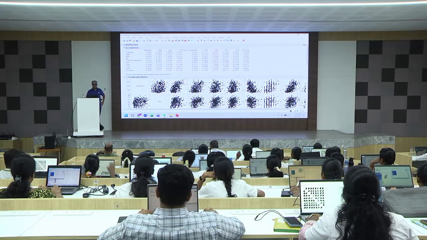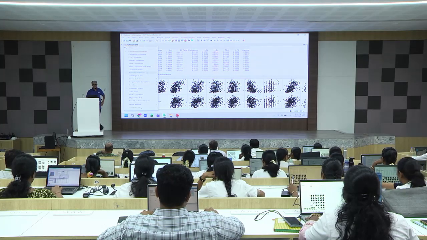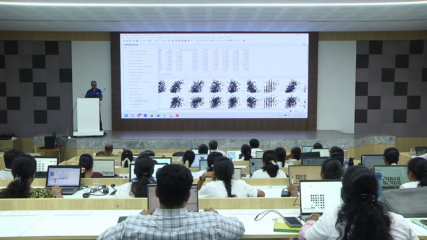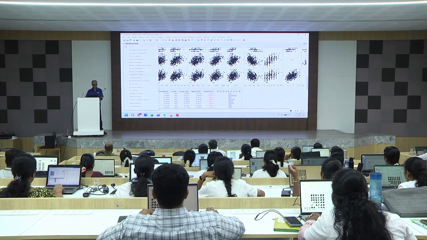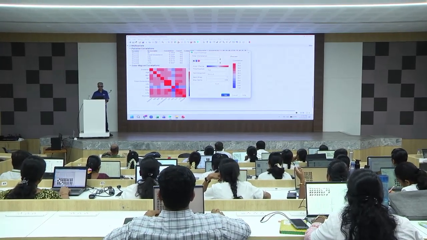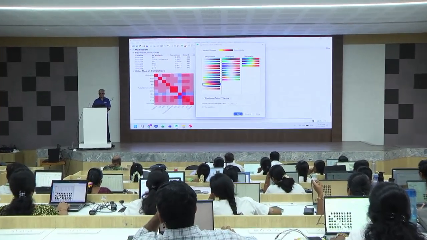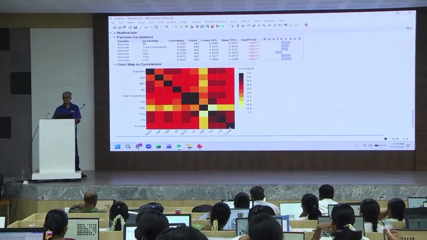Go to the red triangle. There is something called pairwise correlation. Let me click everything. Pairwise correlation. You will get pairwise correlation. Then red triangle, color map on correlations. If you want to change the colors, double click and change it.